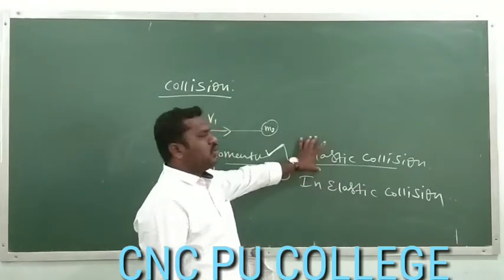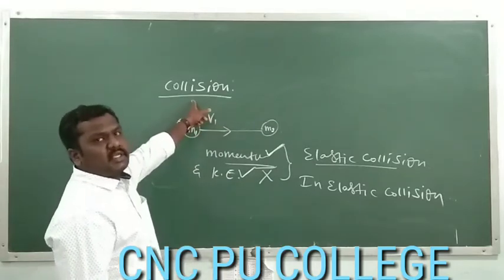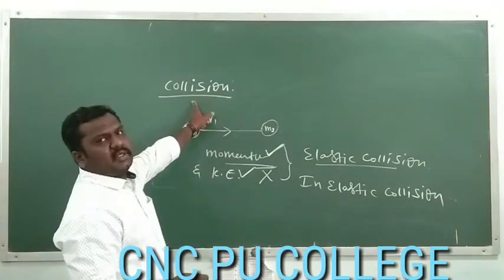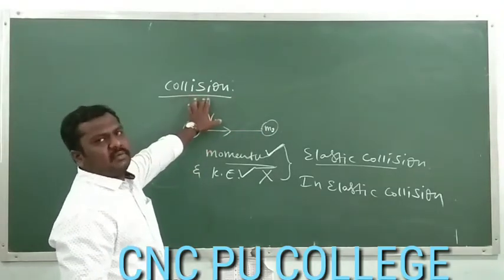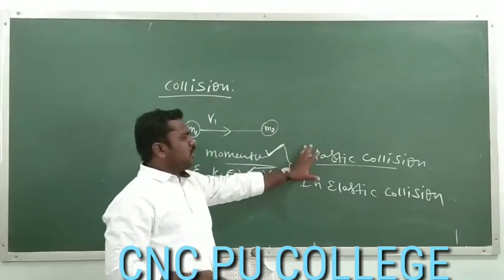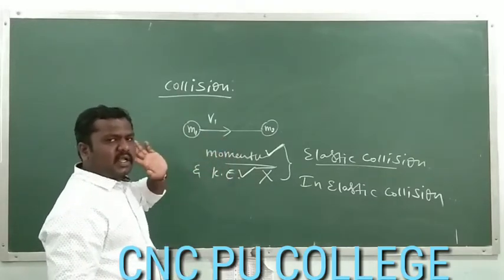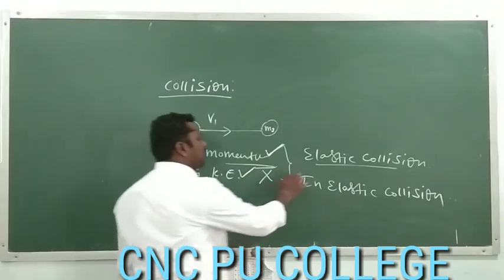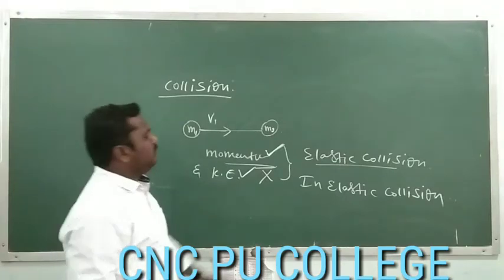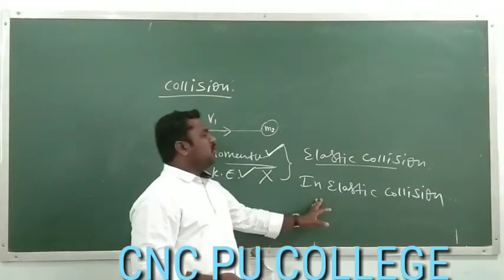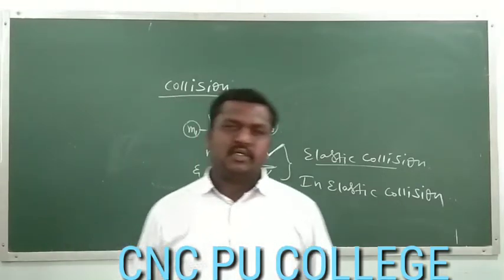So we have elastic collision and inelastic collision. Collision occurs when there is a physical striking of bodies. If the path of one is affected by the second and they interact with each other, that is called collision. We have elastic and inelastic collision based on the parameters, that is the momentum and kinetic energy, whether they are conserved or not. In case of elastic collision, both the momentum and kinetic energy are conserved. In case of inelastic collision, only momentum is conserved, but kinetic energy is not conserved.